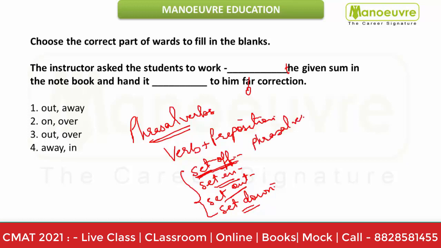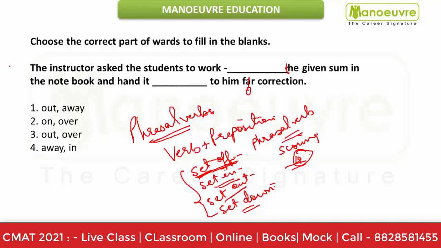Very easy when you understand the concept, and very scoring. Imagine if this is correct, just this small statement, and you get directly 4 marks in your examinations, guys. So the instructor asks the students to work dash the given sum in the notebook and hand it dash to him for correction. Now over here, the options are out, away, on, over.